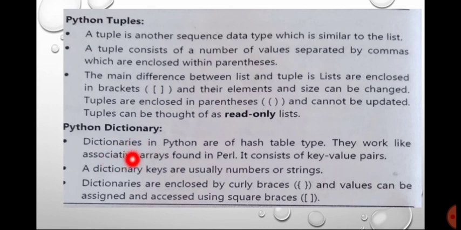Python dictionary. Dictionaries in Python are of hash table type. They work like associative arrays found in Perl. A dictionary consists of key-value pairs. Dictionary keys are usually numbers or strings. Dictionaries are enclosed by curly brackets, and values can be assigned and accessed using square brackets. So let us stop now. Thank you very much.